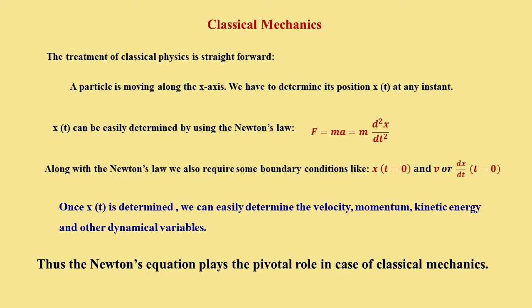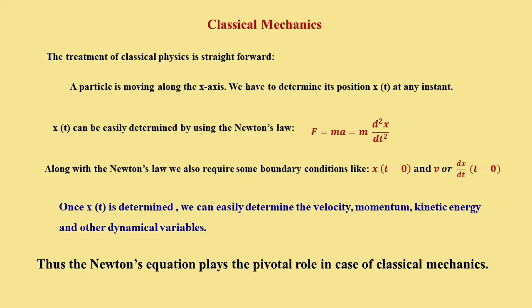For classical physics, the calculation is quite straightforward. For example, suppose a particle is moving in one dimension along the x axis, and we have to determine its position at some instant of time. Suppose it is x(t). At any instant of time, we are going to find its position, and it can be easily determined using Newton's law. As we know, Newton's law is the central equation of motion for classical mechanics, that is, force is equal to mass into acceleration.